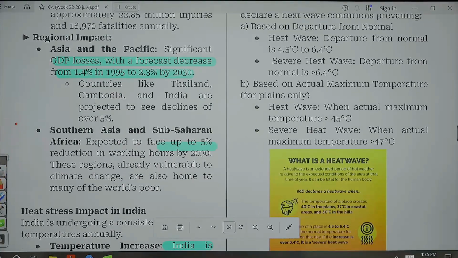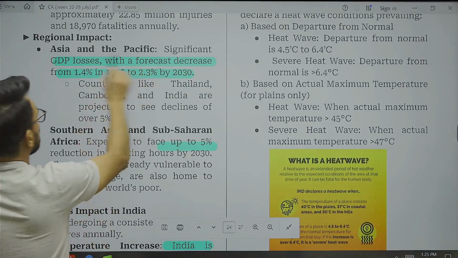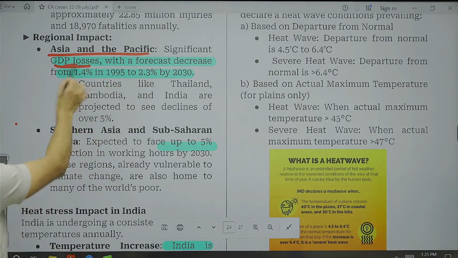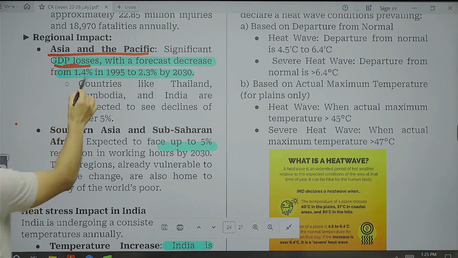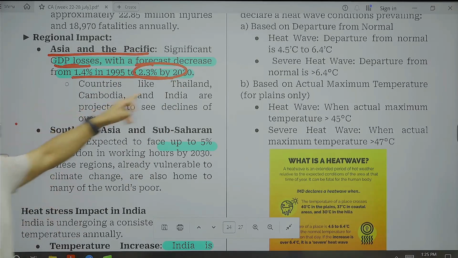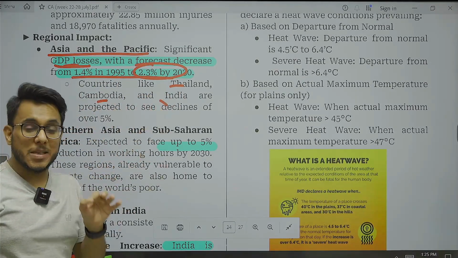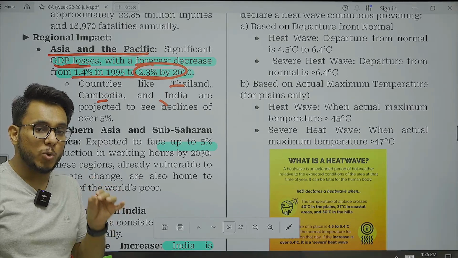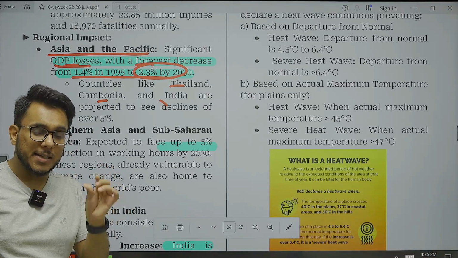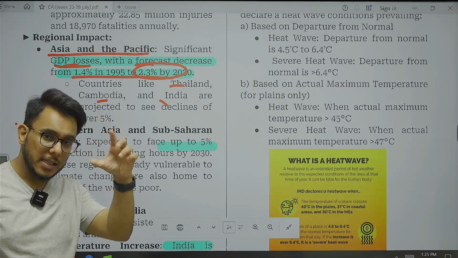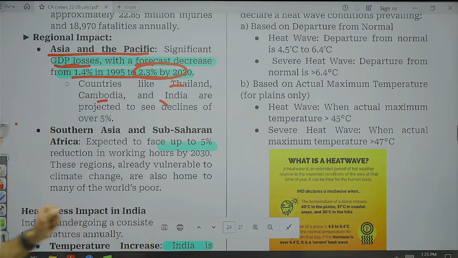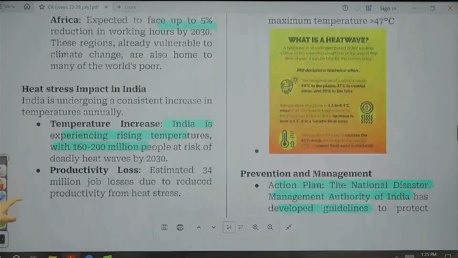Now you see this particular thing in the Asian Pacific region. Okay, so basically GDP loss with the forecast. GDP losses will be there, to the tune of 2.3%. And Thailand, Cambodia, and India specifically are the countries most vulnerable to heat stress. So India, because of its tropical geography, and secondly because of India's high number of people participating in the agriculture sector. Okay, so this is something that is there.